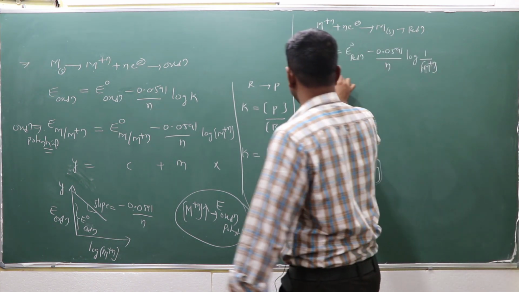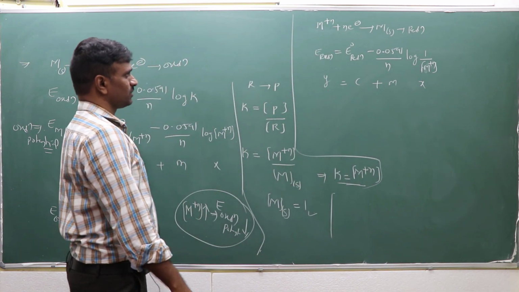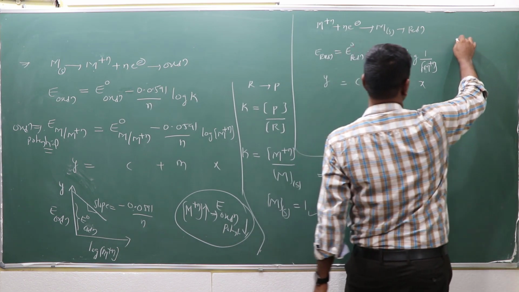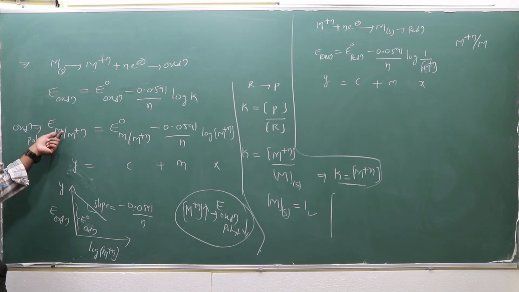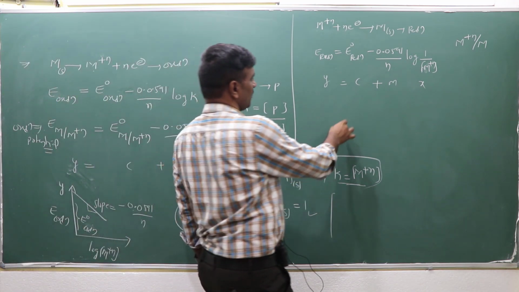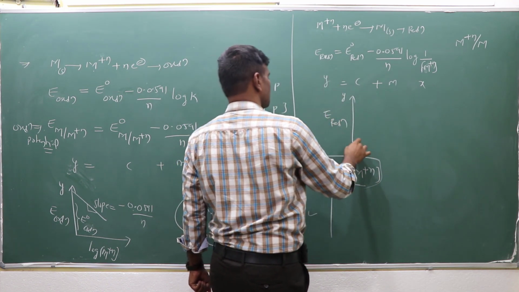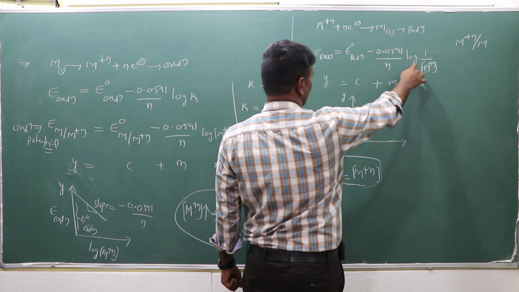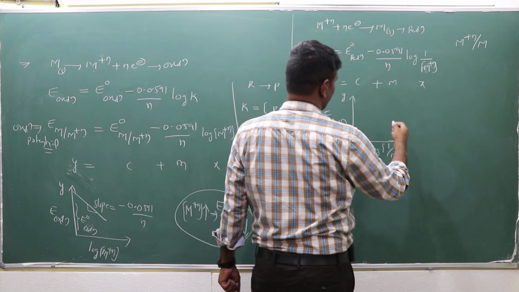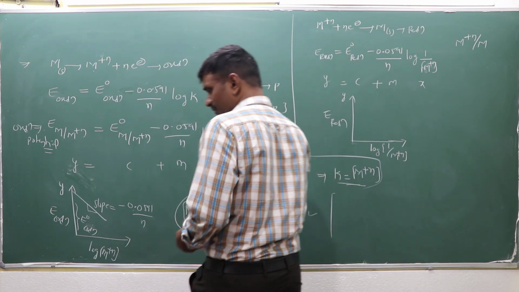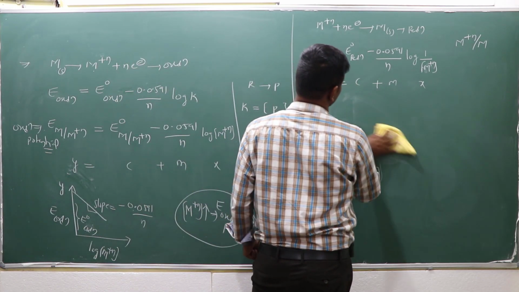So here also you can draw the curve. Y is equal to C plus mx type. The reduction process is which one? M^n+ is going to be M. Suppose M^n+ is going to be M, and draw the plot between E reduction potential and, in this case, the x-axis is what? Log 1 by M^n+. Or that may be changed, you can also change this.